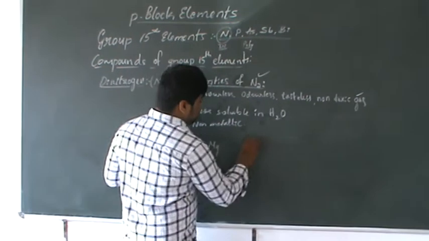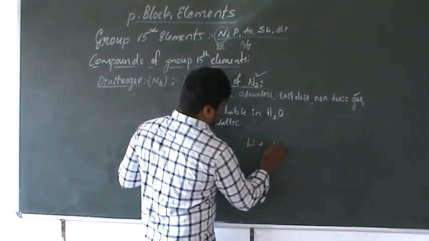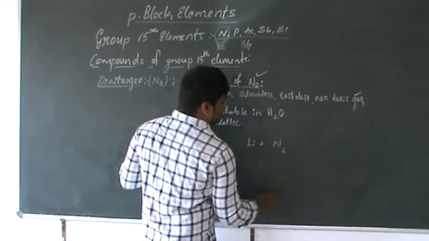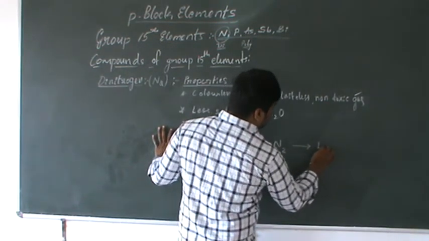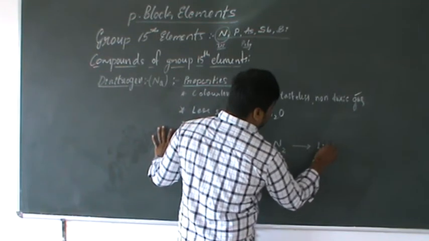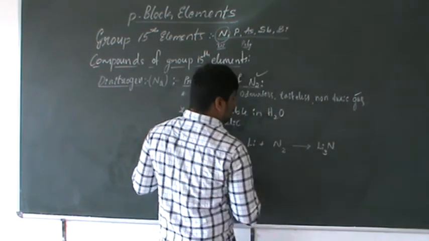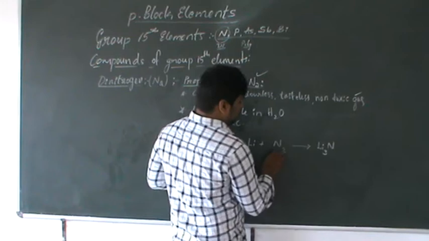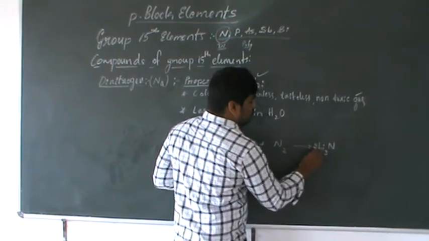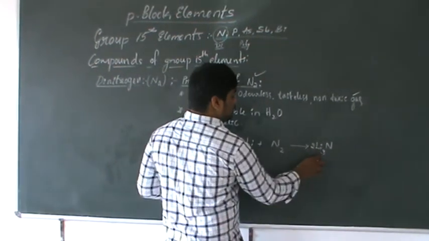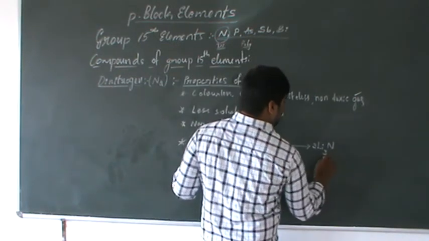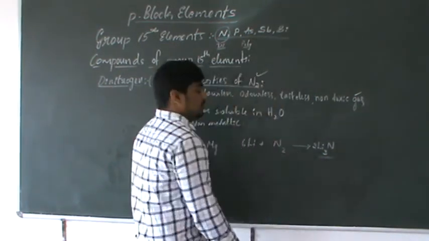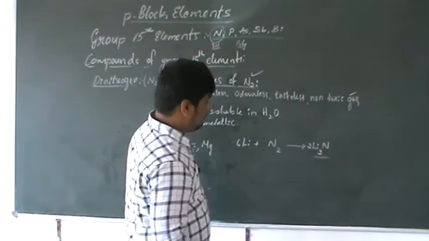Suppose lithium reacts with nitrogen. What happens? It forms Li3N. To balance this equation, 6 Li + N2 gives 2 Li3N. So this is lithium nitride.